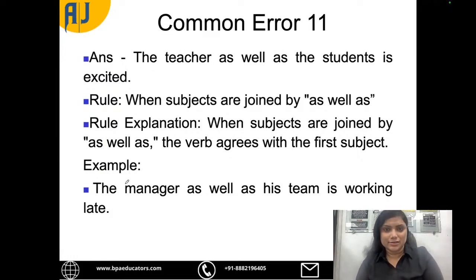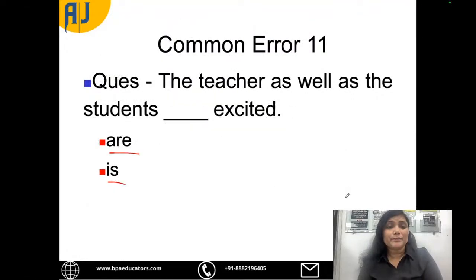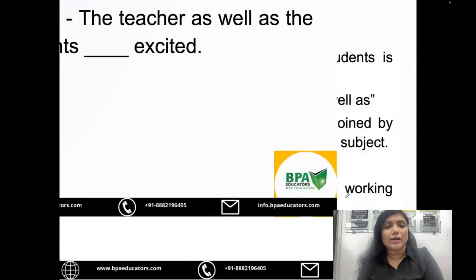Okay, why? Because when the subjects are joined with as well as, the verb will always agree with the first subject. For example, the manager as well as his team is working late, right? So here the answer would be is and not are.